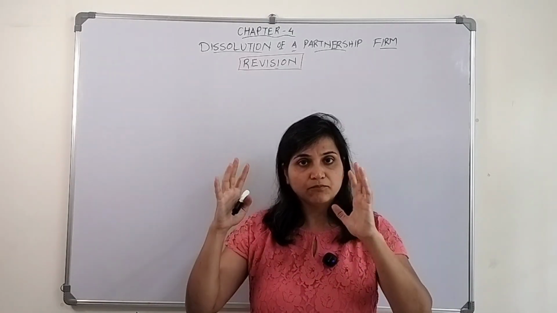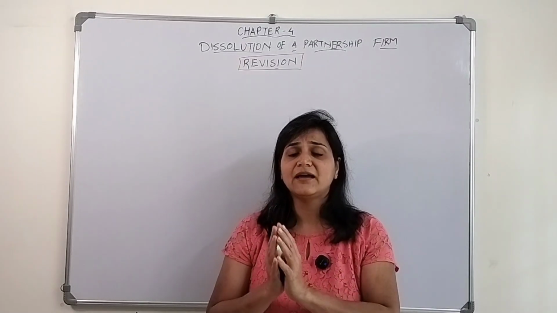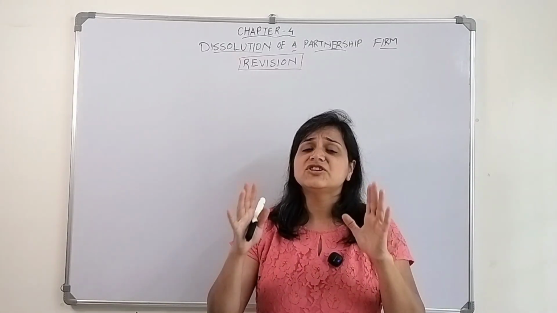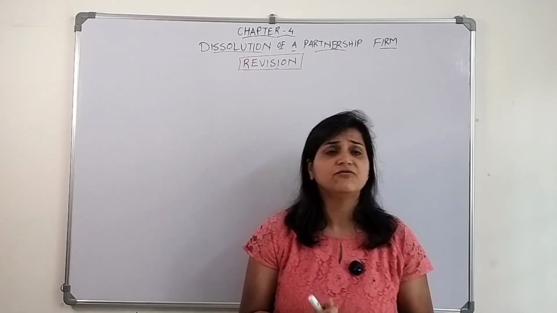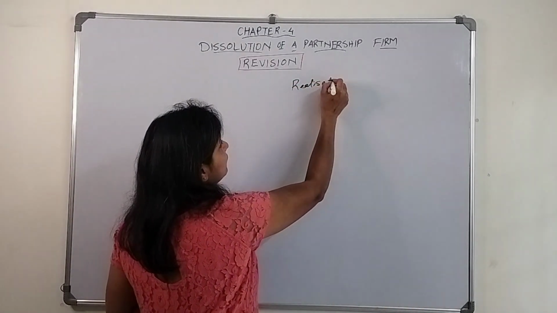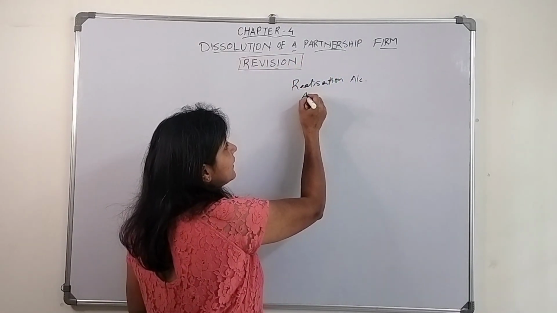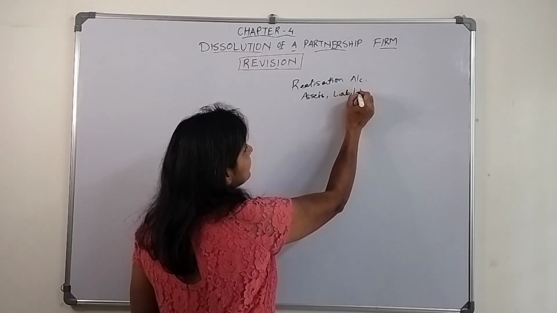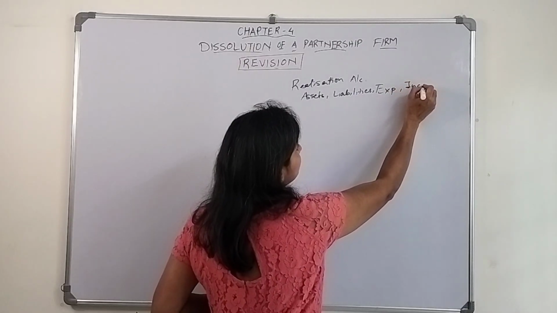Okay, now there are all the assets and liabilities. All the assets and all the liabilities, we need to open those assets and liabilities accounts. We just need to take into consideration that there will be only three accounts, only three. The first one would be the realization account. Realization account will include what? All the assets, all the liabilities, any expenses or income during the dissolution process.